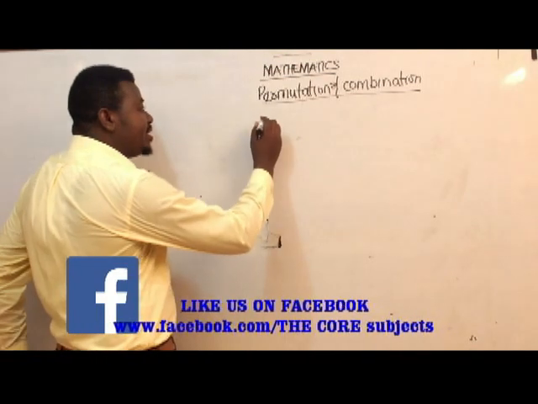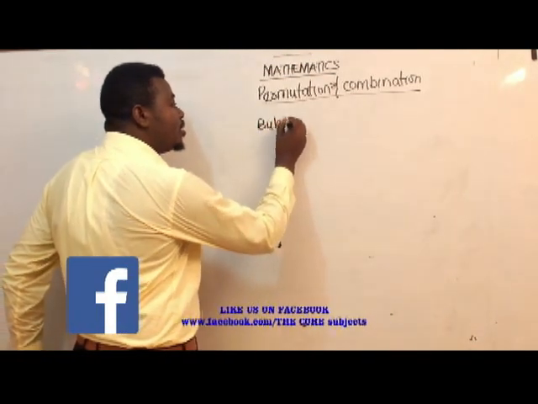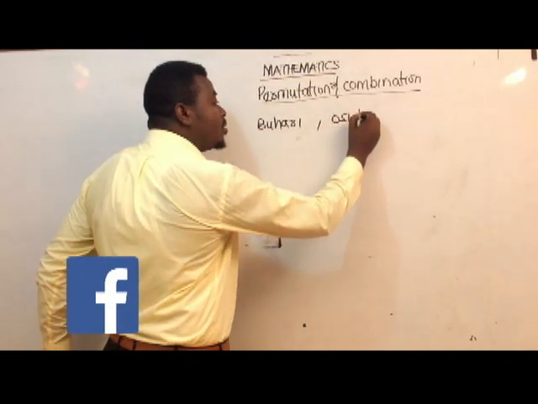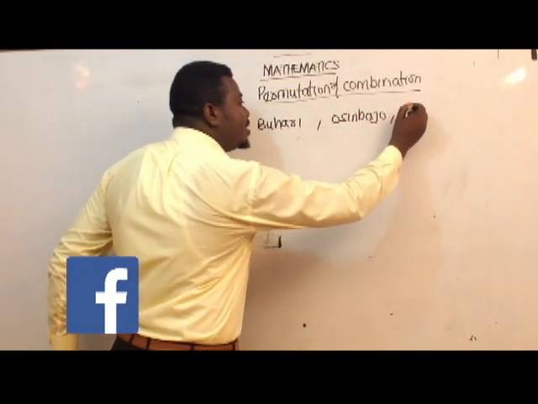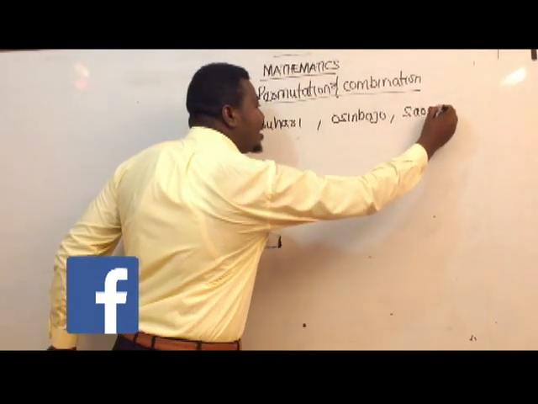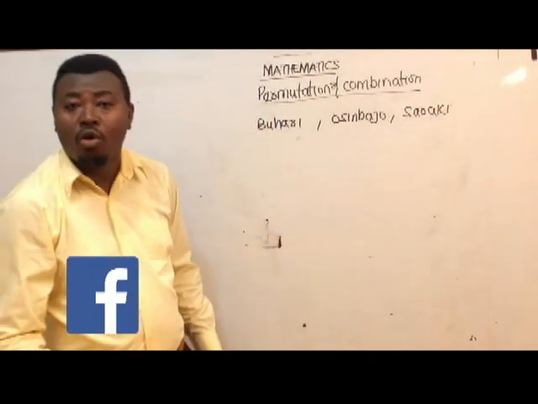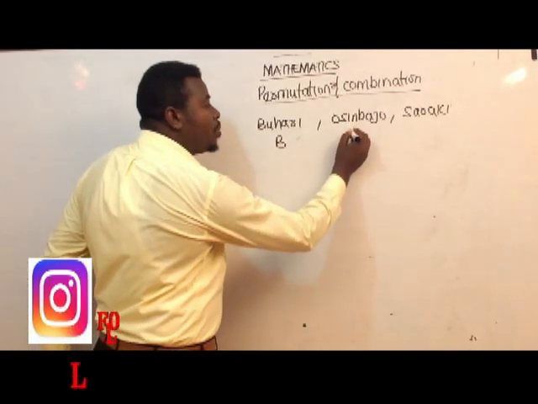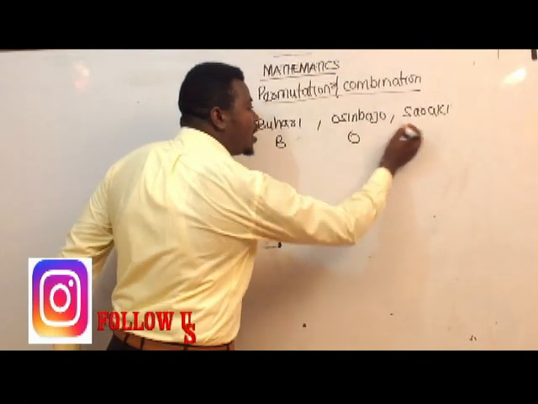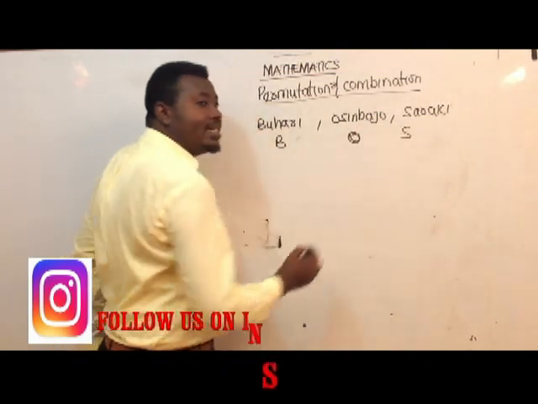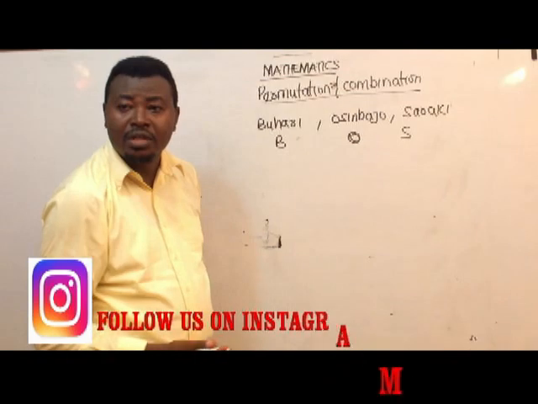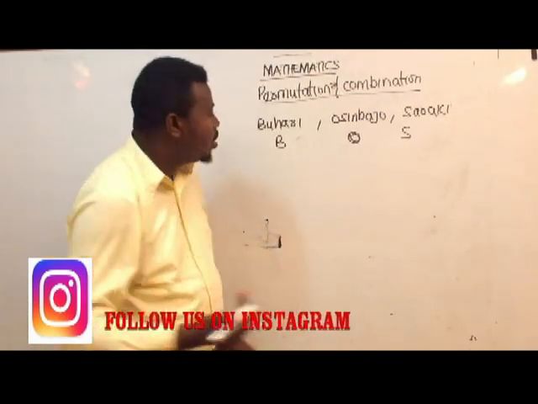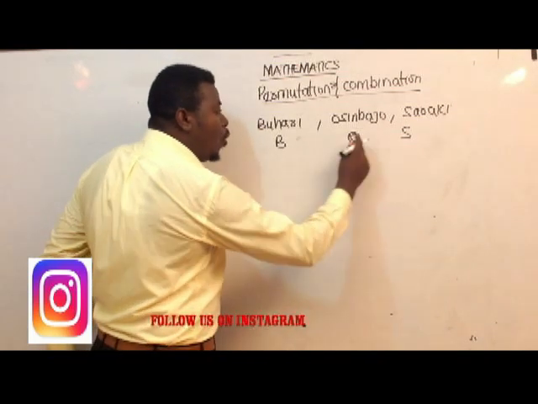Now, let's say President Buhari and Vice President Osinbajo and Bukola Saraki are to take a picture. Now, I will represent Buhari with B, I will represent Osinbajo with O, and I will represent Saraki with X. They are to take a photograph. In how many ways can they arrange themselves? Now, this is one arrangement, BOX.